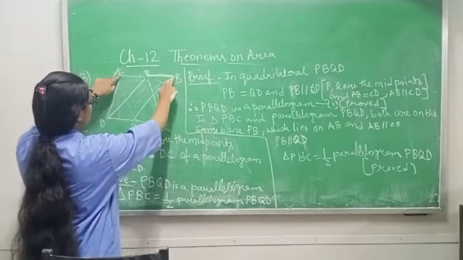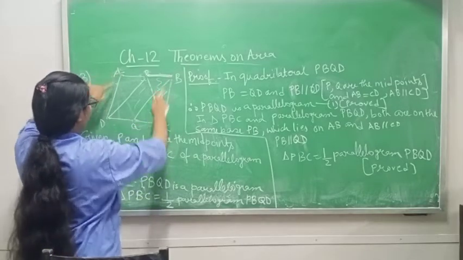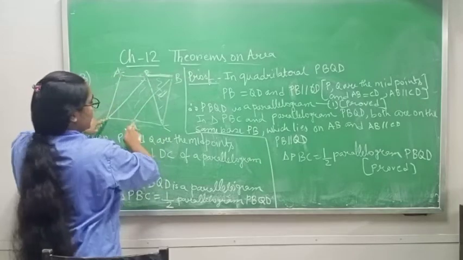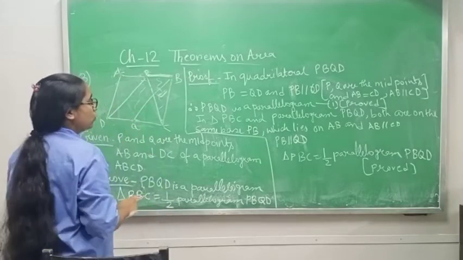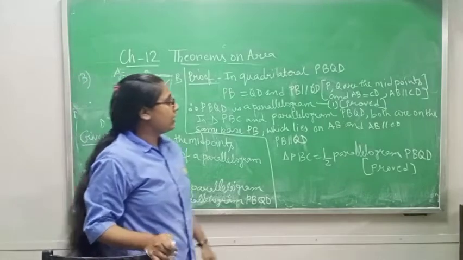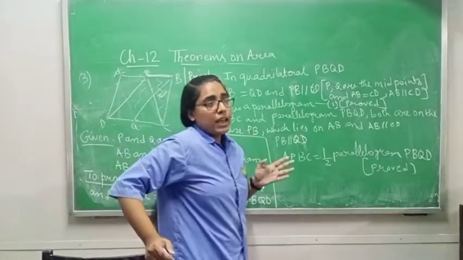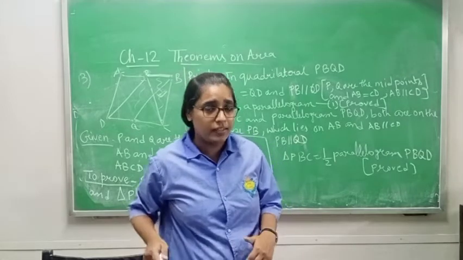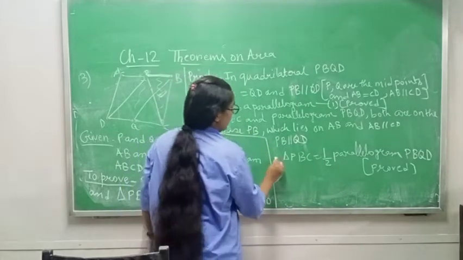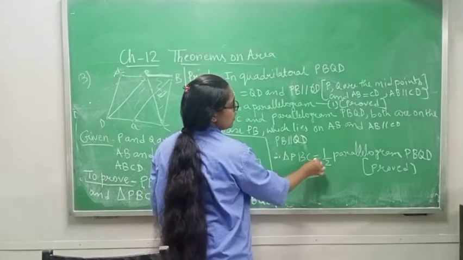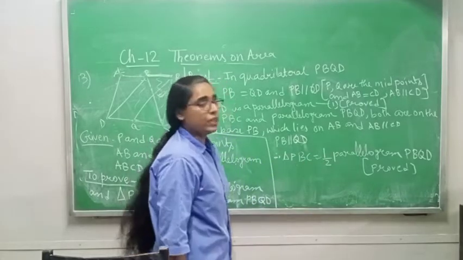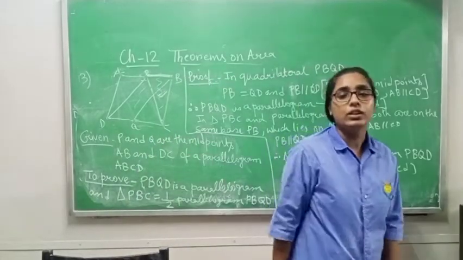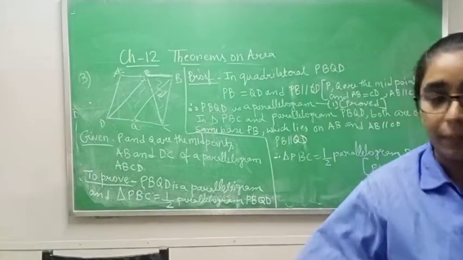Why? Because AB is parallel to CD, so PB is also parallel to DQ. And you know from the theorem that if one parallelogram and one triangle are lying on the same base and between the same parallel lines, then you can write, therefore triangle PBC is equal to half of parallelogram PBQD. Okay, complete this one.